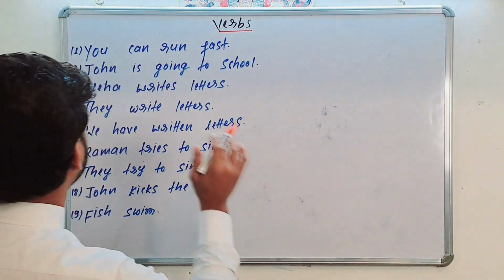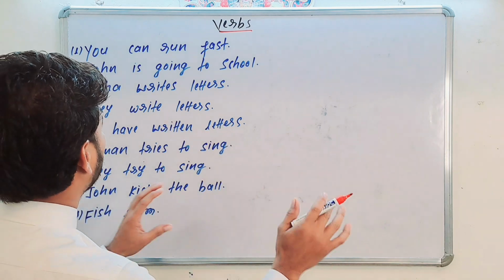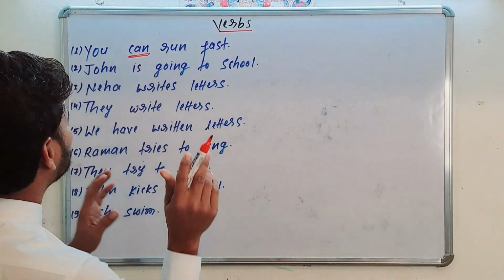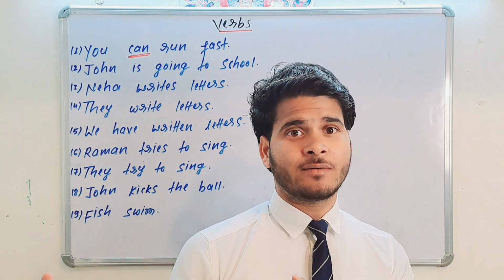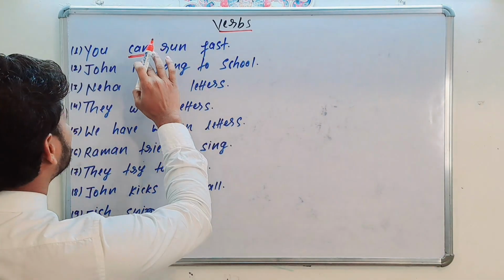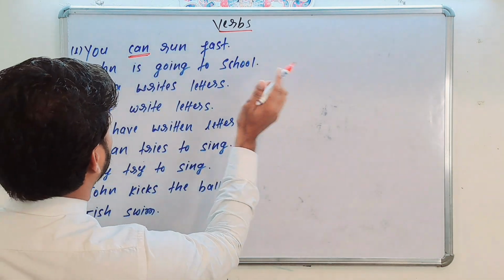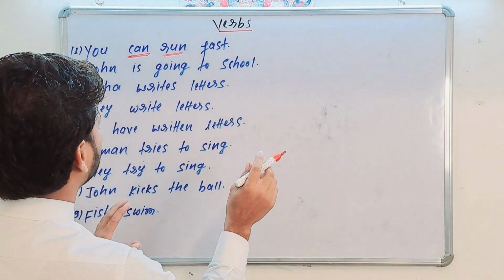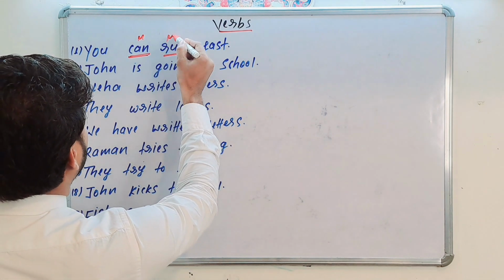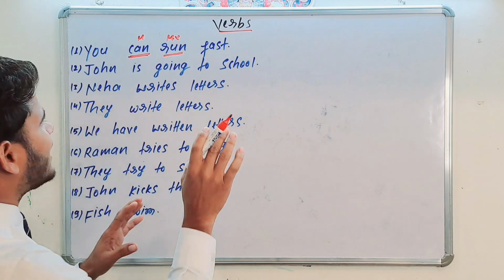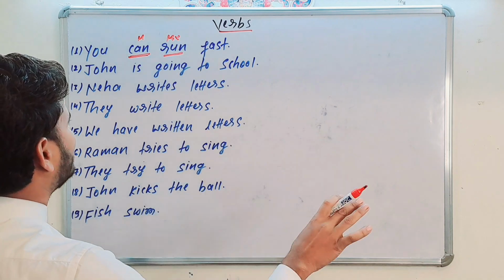Modals. Here see, first sentence: you can run fast. Can is your modal, which is only used as a helping verb, never as a main verb, and a modal is always used with a main verb. You can run fast. This is your modal and this is your main verb. Can is your modal and run is your main verb.